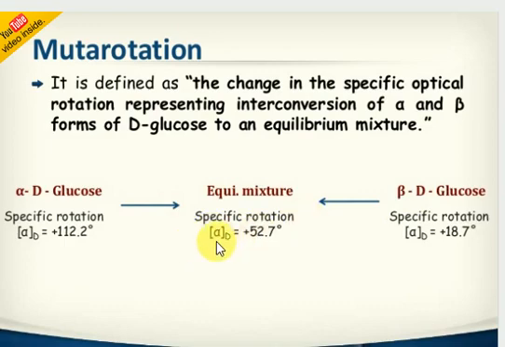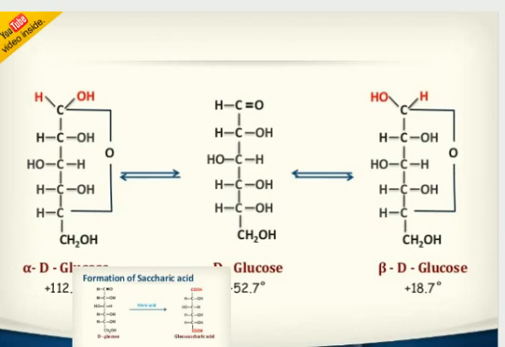The specific rotation of glucose is nothing but plus 52.7 degrees. Alpha-D and beta-D forms change into each other. When 50% is this form and 50% is that form, it's called an equimolar mixture, and the specific rotation will be possible. Okay, this is regarding mutarotation only.